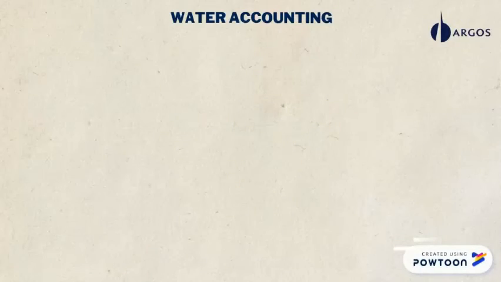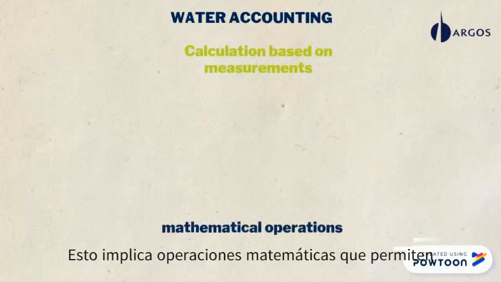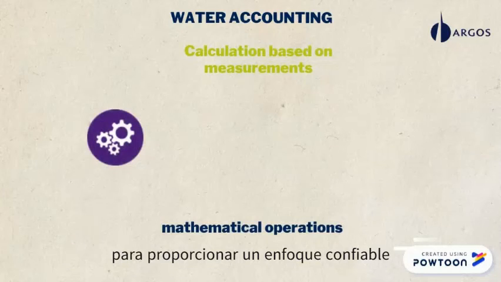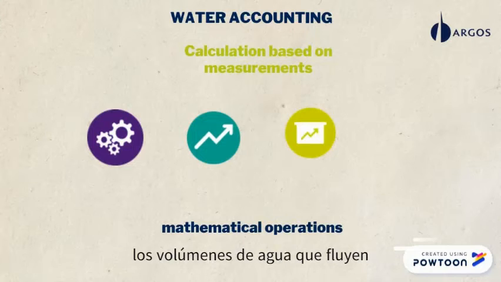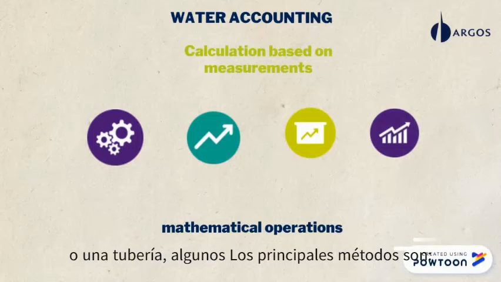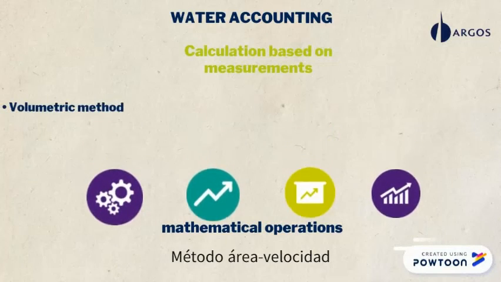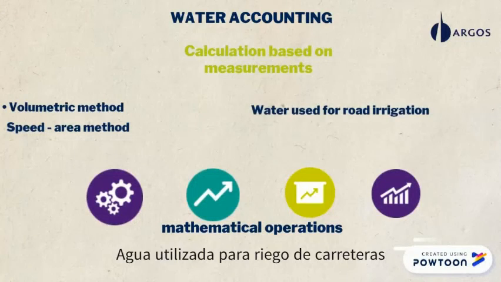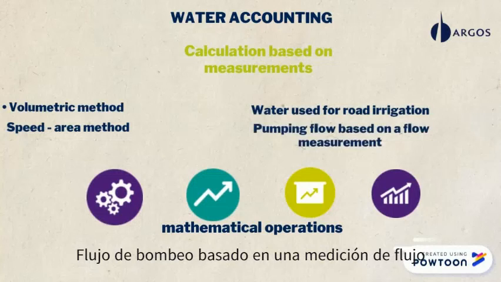The second method is the calculation based on measurements. This involves mathematical operations that allow relating a variable measured on the basis of another variable, in order to provide a reliable approach at the time of recording, calculating and analyzing the volumes of water that flow in a cross-section of a channel or a pipe. Some of the main methods are: volumetric method, speed-area method, water used for road irrigation, and pumping flow based on a flow measurement.